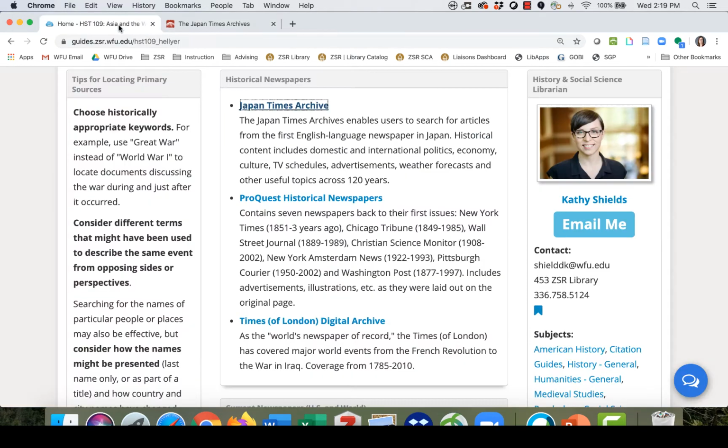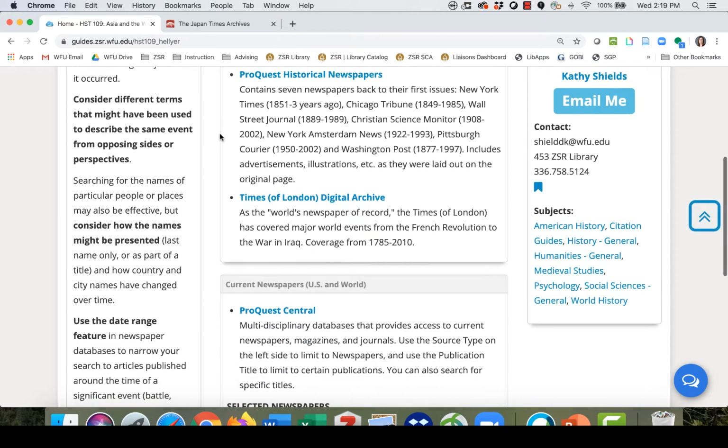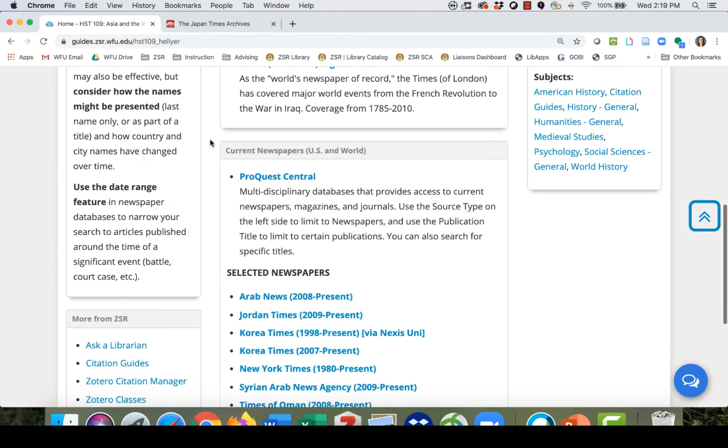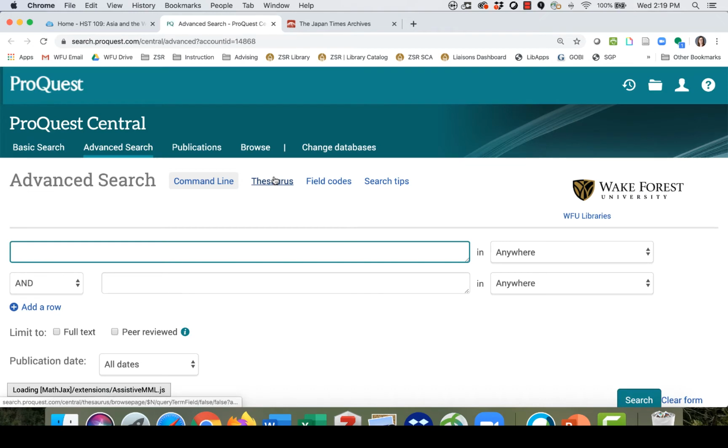I'm going to step back over to the research guide, and we're going to take a look at another database that will give us perspective from Koreans as well as from the US. So we're going to look at ProQuest Central. This is a big database. It doesn't just have newspapers. It has a lot of other kinds of sources. So we're going to focus on how we can narrow down our search to specifically what we want.